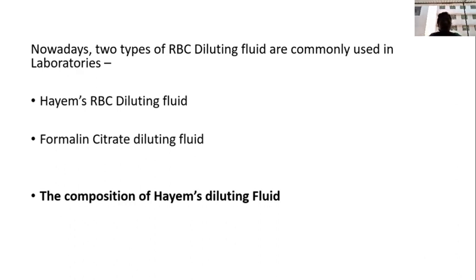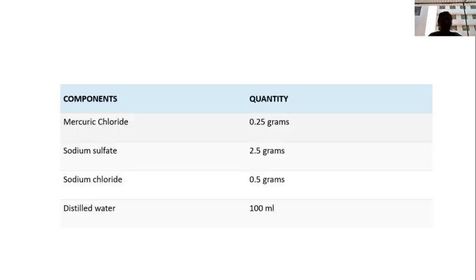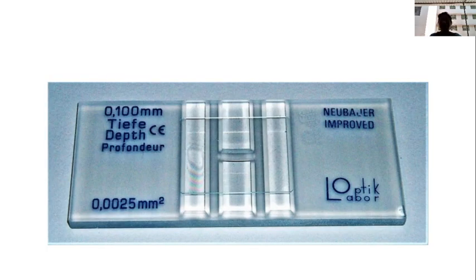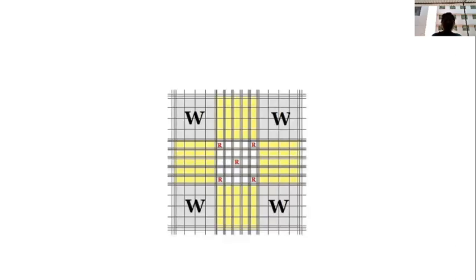Hayem's RBC diluting fluid, formal citrate diluting fluid. The composition of Hayem's diluting fluid is mercuric chloride 0.25 grams, sodium sulfate 2.5 grams, sodium chloride 0.5 grams, distilled water 100 ml. Then this is the Neubauer chamber. This is also the Neubauer chamber.